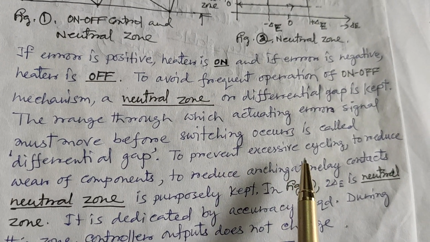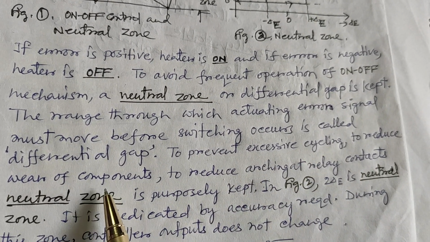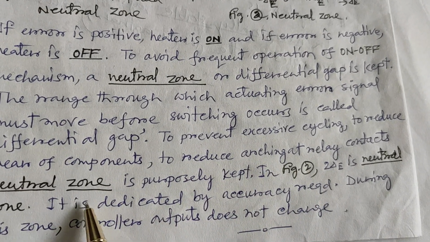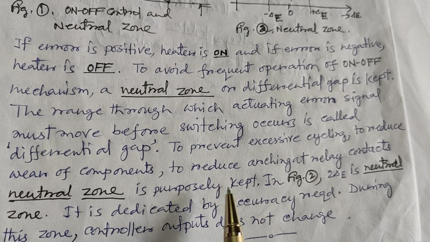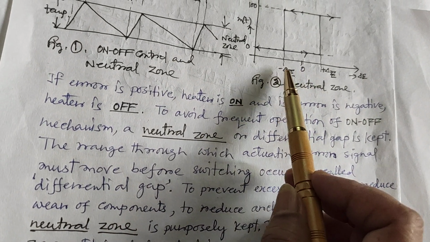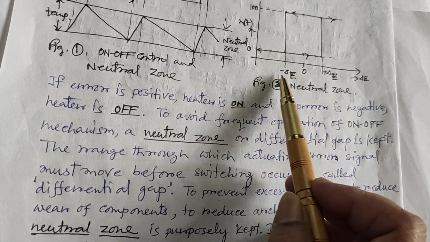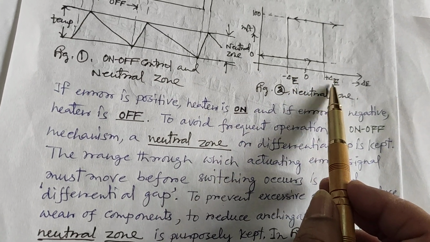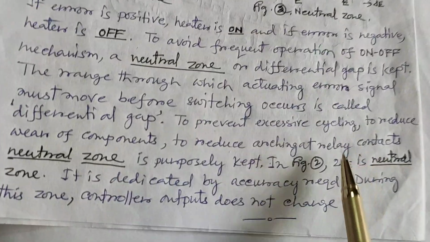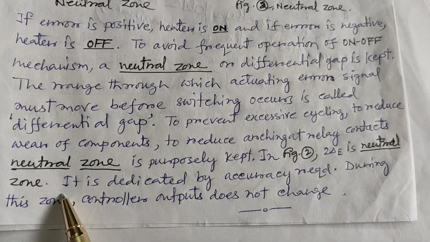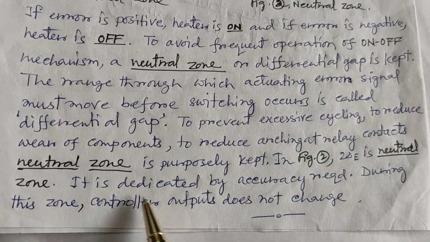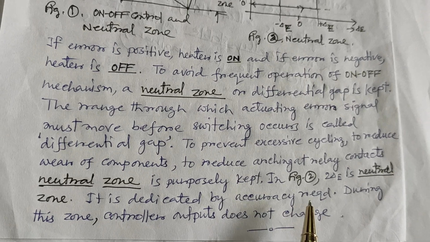To prevent excessive cycling, to reduce wear of components, and to reduce arcing of relay contacts, the neutral zone is purposely kept. In figure 2, the range is minus delta to plus delta. That means the range is delta minus of minus delta, that means delta plus delta, twice delta. So twice delta is the neutral zone. This is the range of the neutral zone. It is dictated by the accuracy required.